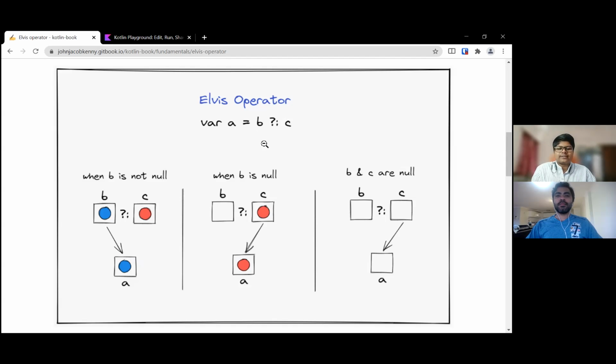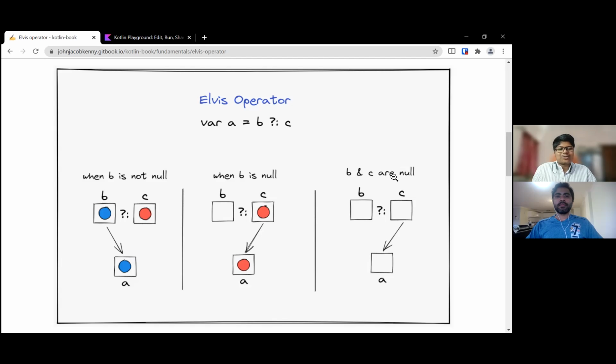So I have just drawn a little example of how it works. Assume that we have these boxes and each of these variables is a box. When B is not null, so B has some value, and suppose C also has some value, this operator will check and then put the value. Since B already has a value and is not null, that value comes into A. And when B is null, so there is no value inside B, at that time we will take the value from C and put that into A.